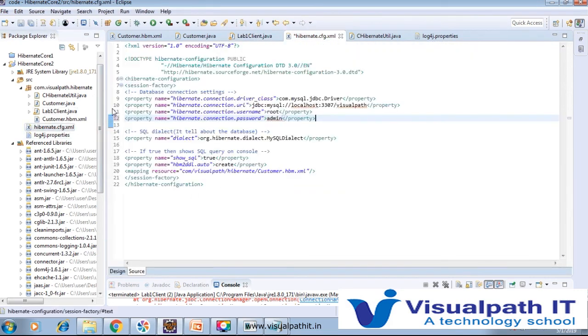So here the configuration file hibernate.cfg.xml is there, so it's a configuration file. You have to add all the information related to the database, like driver class, URL, username, password. The dialect tells which database we are going to utilize. Through that, SQL will be generated automatically, and if you want to show the SQL,